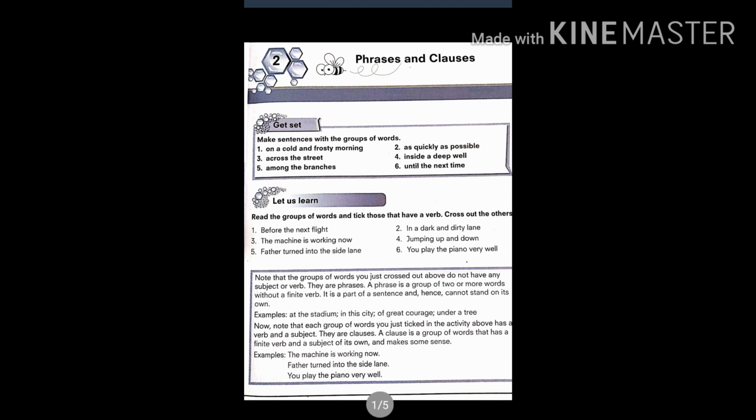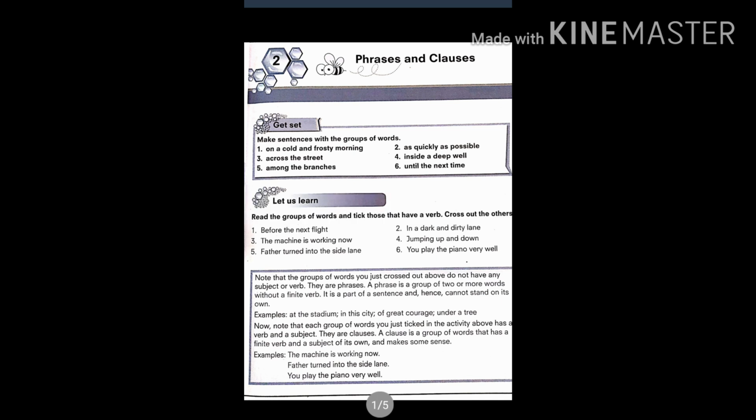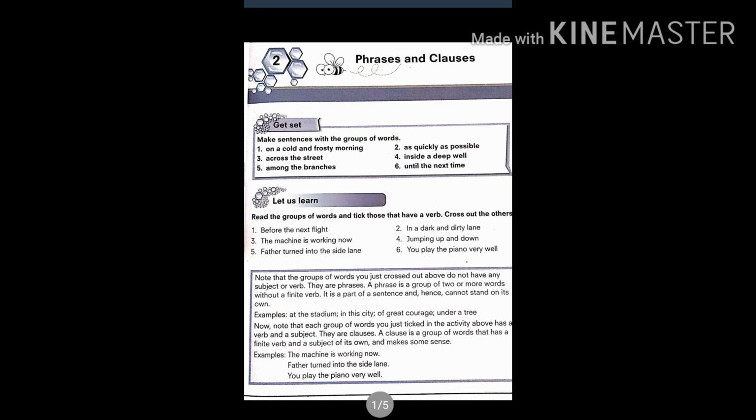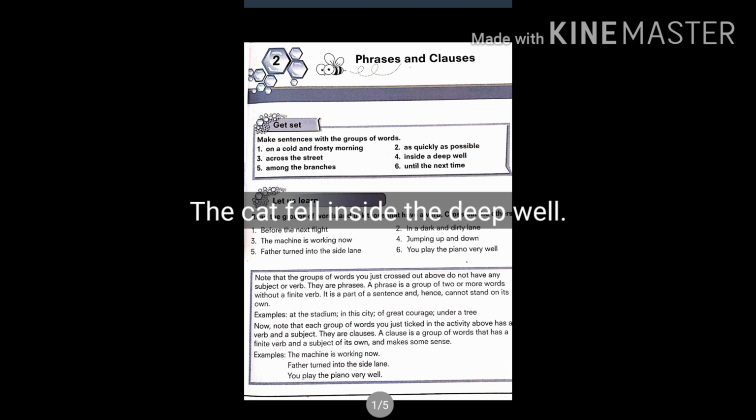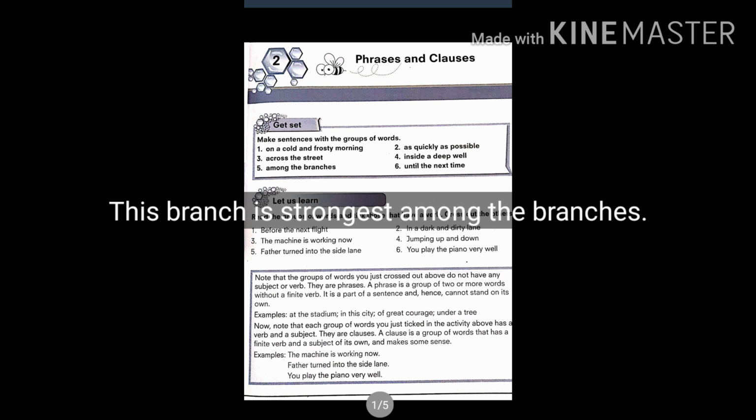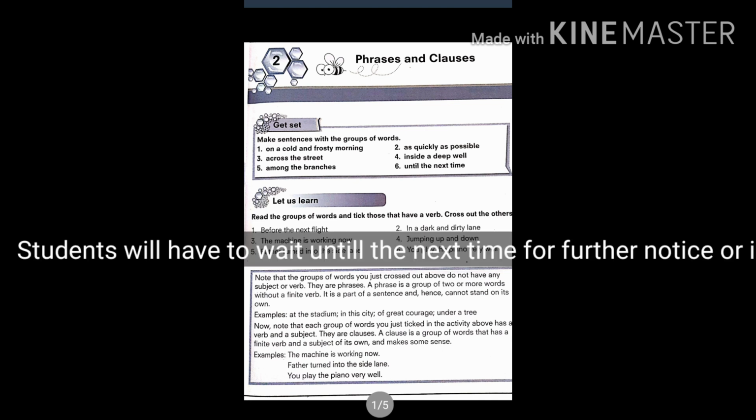Second one, as quickly as possible. Teacher told us to finish our work as quickly as possible. Across the street. My aunt's home is across the street. Inside a deep well. The cat fell inside a deep well. Among the branches. This branch is the strongest among the branches. Until the next time. Students will have to wait until the next time for further information.